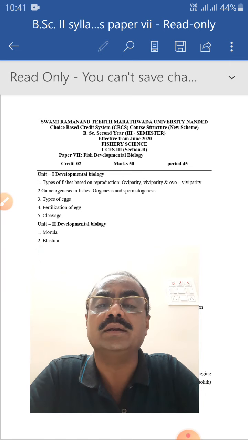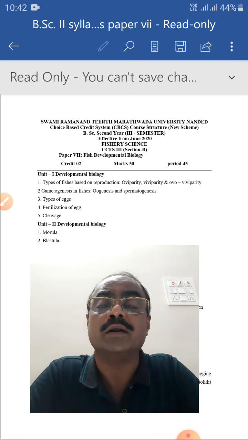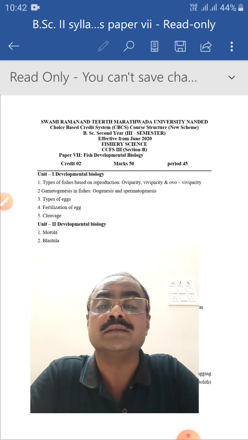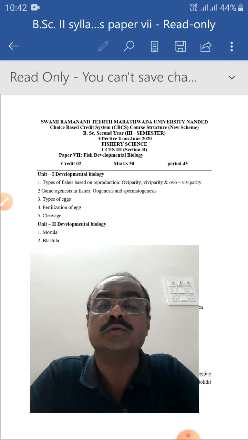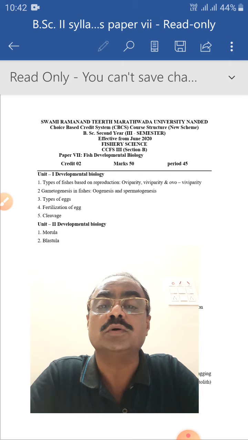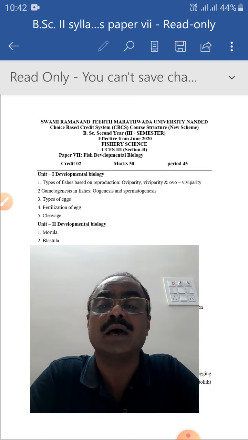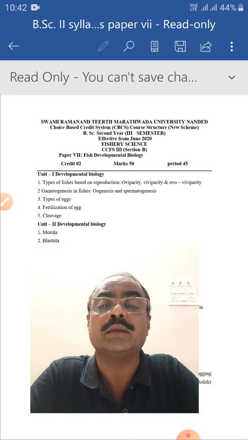Number third, under this third bit, we are going to learn about the types of eggs. There are different types of eggs according to the size, according to the yolk membranes, according to the position of yolks. So different types of eggs are present in fish, and what type of classification they have, we will see under the types of eggs.